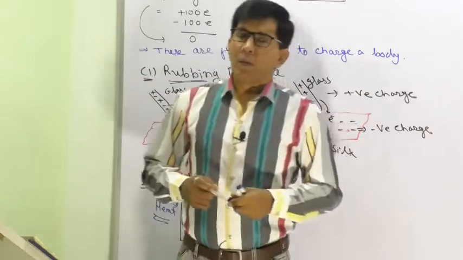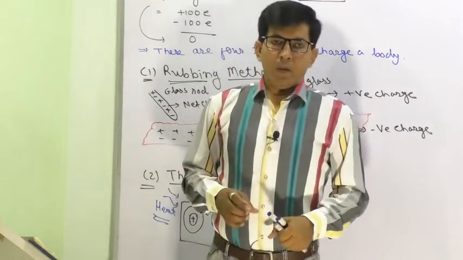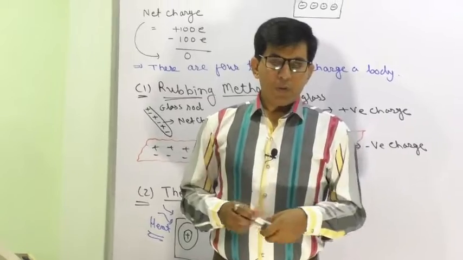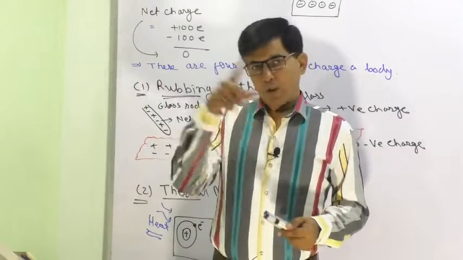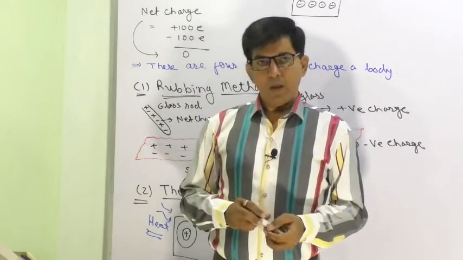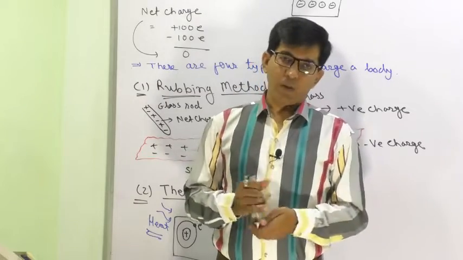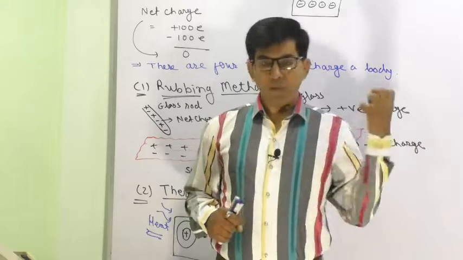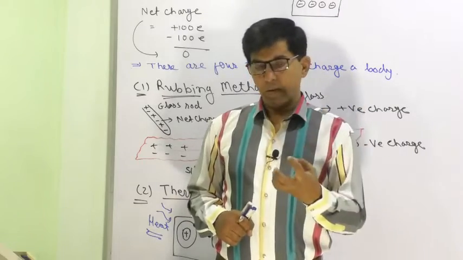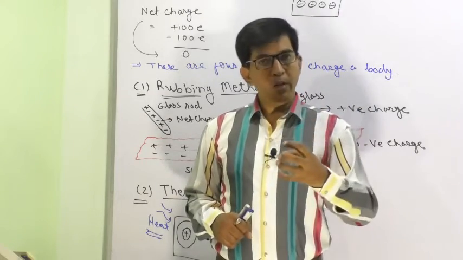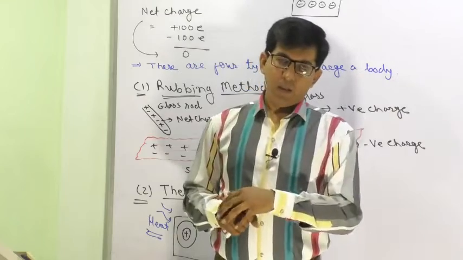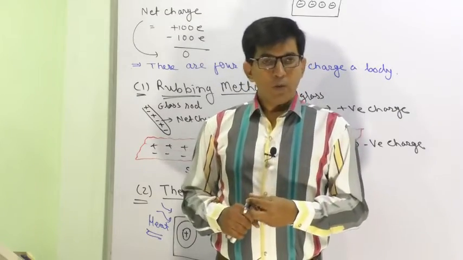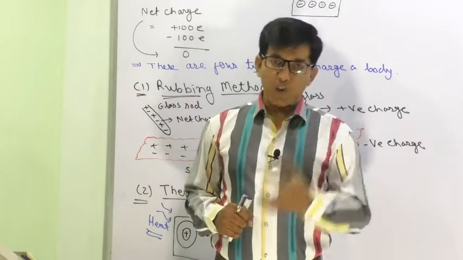Let's discuss: suppose the electron is revolving around the nucleus and the attraction force of the nucleus is very strong. If you want to eject it from the binding of the nucleus, you have to provide a lot of energy, and if you give a lot of energy, this method becomes costly.